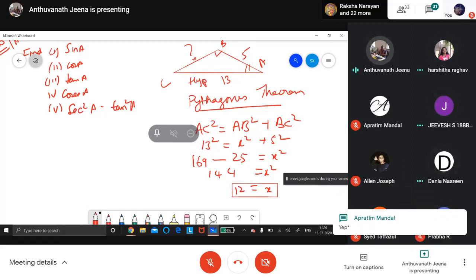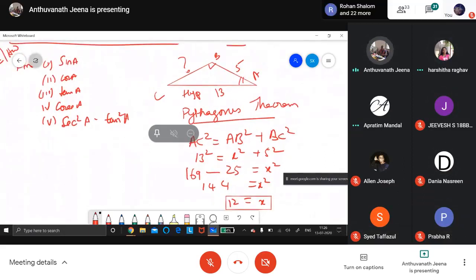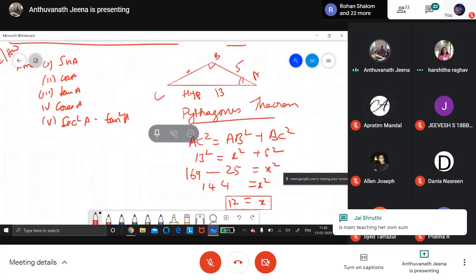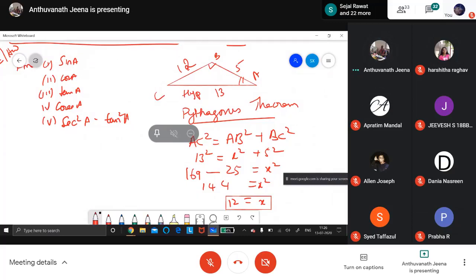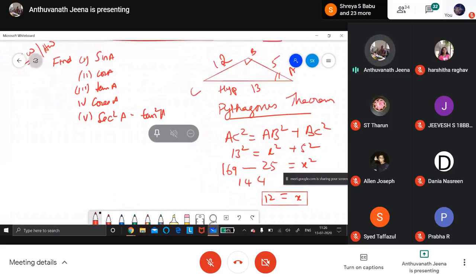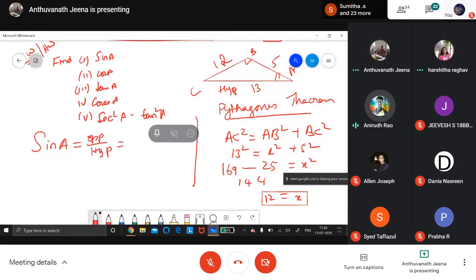So if this is 13 and this is 12, by Pythagoras triplet, we are going to learn triplets. Remember, last year I taught you Pythagoras triplets. You should learn them. Next class we will talk about that. You learn this. Now you tell sin A. Sin A is opposite by hypotenuse, 12 by 13.